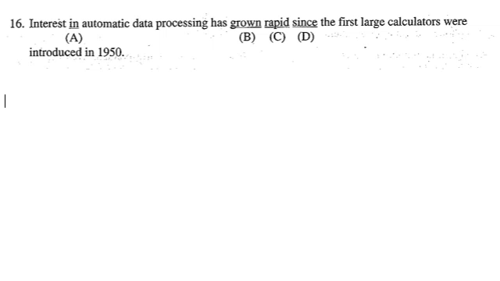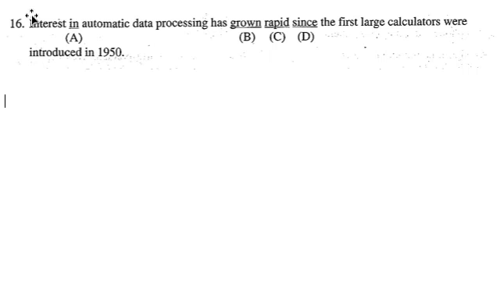We are now going to try to find the mistakes, and the same rules apply as before. We are going to read the sentence, and if you want to pause the video to find the answer yourself, feel free to do so, and then I will explain the answer. So anyhow, here we go. Number 16. Interest in automatic data processing has grown rapid since the first large calculators were introduced in 1950.